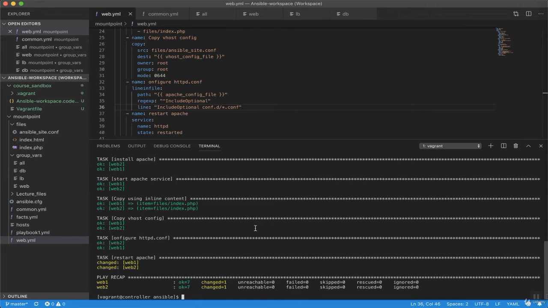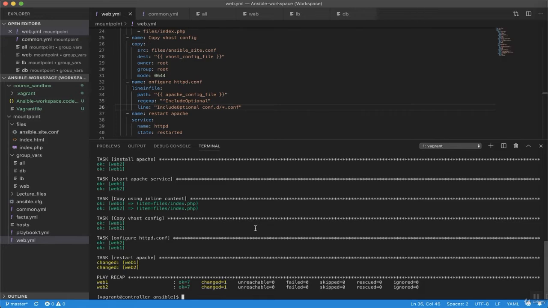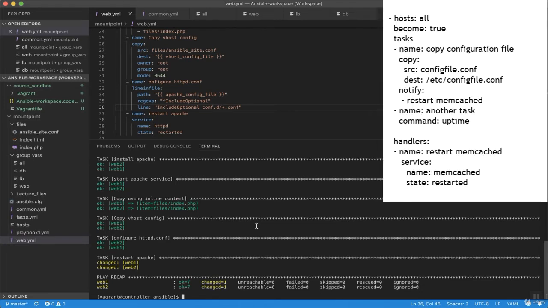The recommended way to handle such situations is by using handlers. Handlers are the tasks at the end of the play that are triggered by changes made on the managed nodes. If a change has been made by a task, Ansible tracks that and we have the chance to call a handler task that will only run in that case. We can define which task change calls which specific handler task or tasks. Let's see an example and it will be clear.